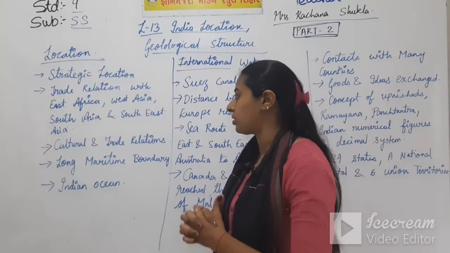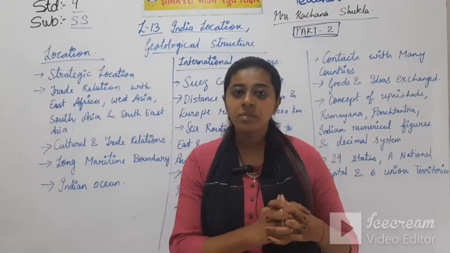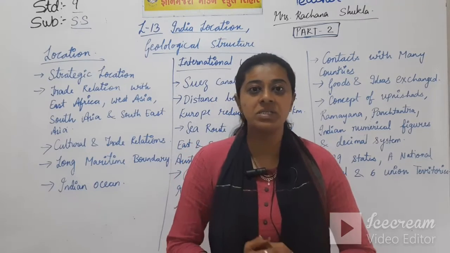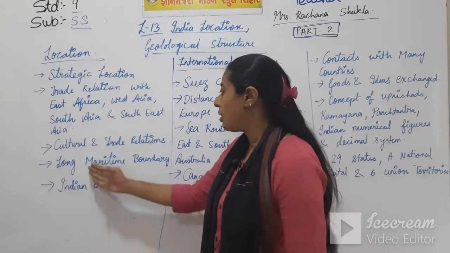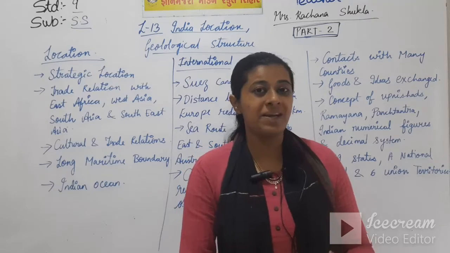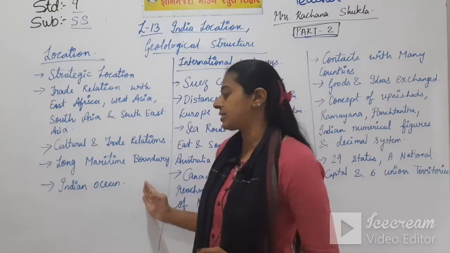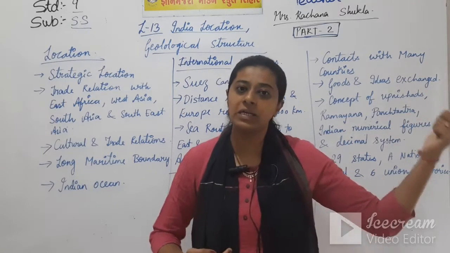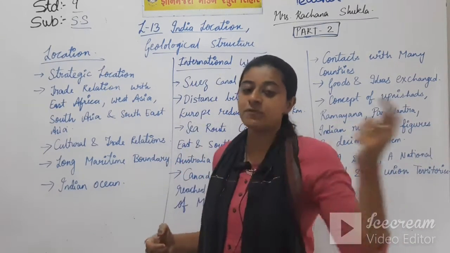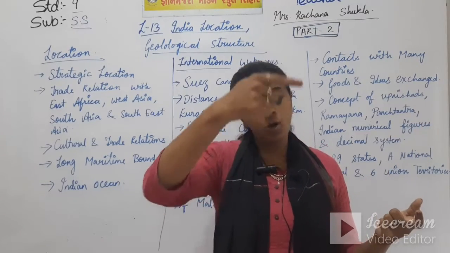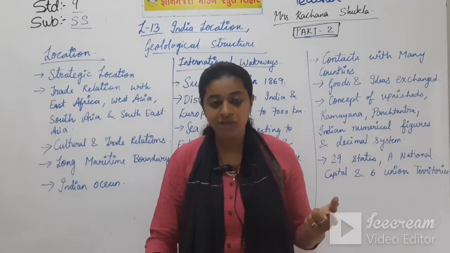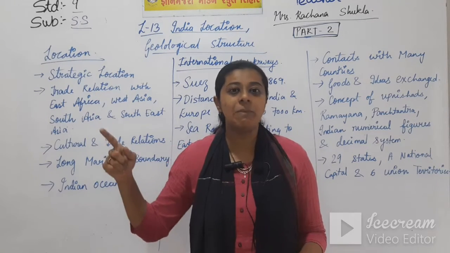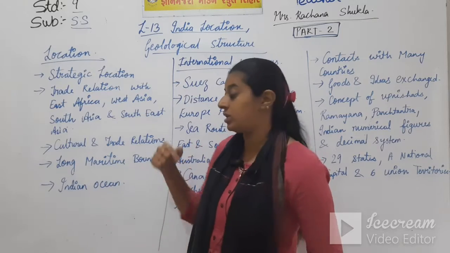Then talking about the cultural and trade relations, India has maintained cultural and trade relations with many countries of the world due to its long maritime boundary. I repeat once again, long maritime boundary means the coastal area of India is very long, starting from the western part, that is from Gujarat, going along the whole western part, coming to the tip, that is Kanyakumari, and again moving upwards to the eastern part up till Kolkata and Odisha.